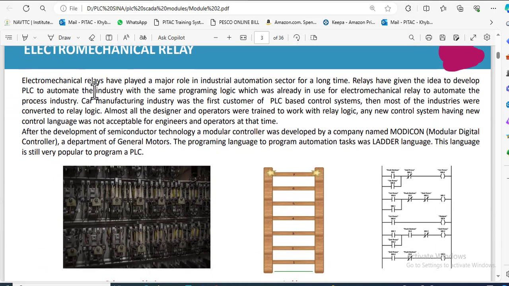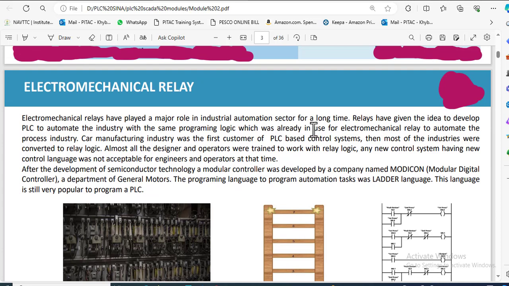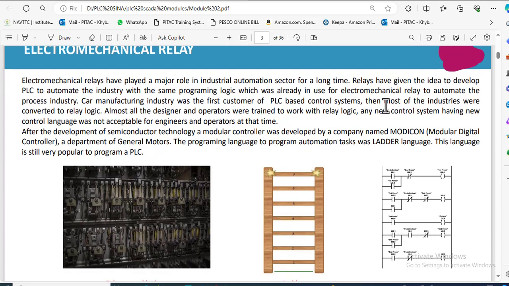Electromechanical relays have played a major role in the industrial automation sector for a long time. Relays have given the idea to develop PLC to automate the industry with the same programming logic which was already in use for electromechanical relay to automate the process industry. Car manufacturing industry was the first customer of PLC based control systems, and most of the industries were converted to relay logic. Almost all the designers and operators were trained to work with the relay logic. Any new control system having new control language was not acceptable for engineers and operators at that time.